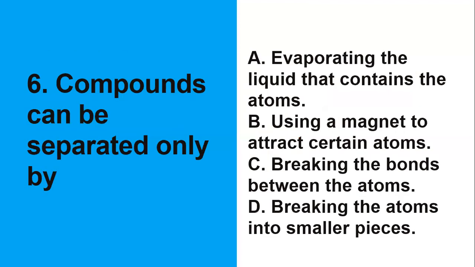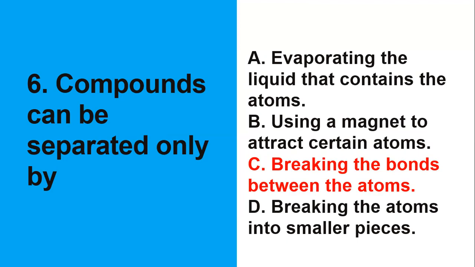Compounds can be separated only by what? So sa anong way po masiseparate lang natin si compounds? Okay. The only way that we can separate compounds is by breaking the bonds between the atoms. Okay? So, meaning to say, if we try to separate compounds into their individual elements, yung chemical bonds po that hold the atoms together in the compound must be broken down. And this will require a chemical reaction which changes the chemical identity of the compound and its constituent elements. So, pag compound separation, breaking the bonds between the atoms.